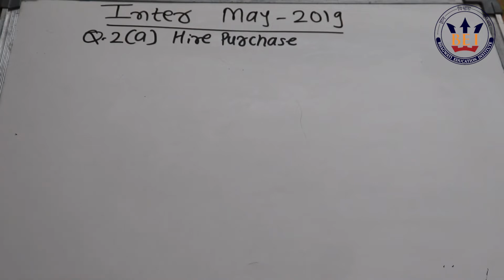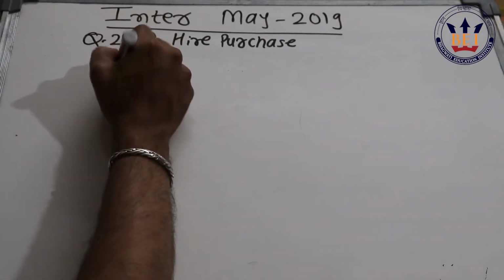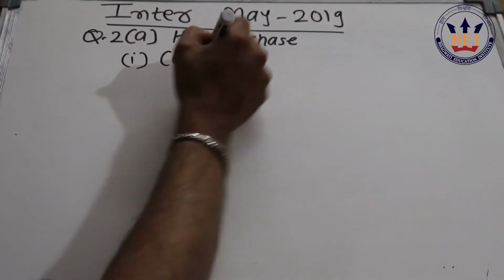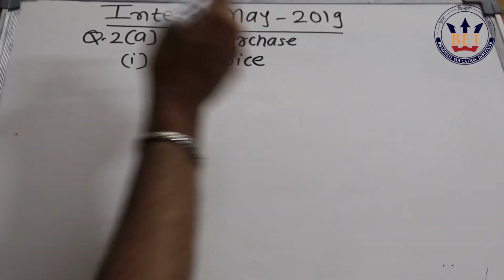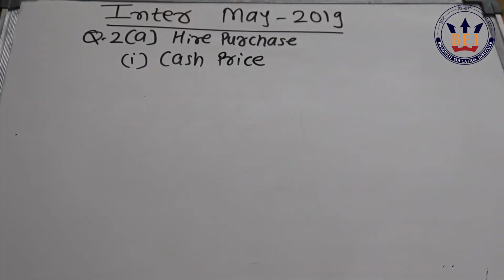In this question, first of all, in order to solve this, you are supposed to calculate the cash price. We have a reverse working mechanism wherein we take the closing outstanding of the principal amount plus the installment paid, divided by 100 plus rate of interest, multiplied by 100. If you keep on using this formula, you get to know the opening outstanding cash price.